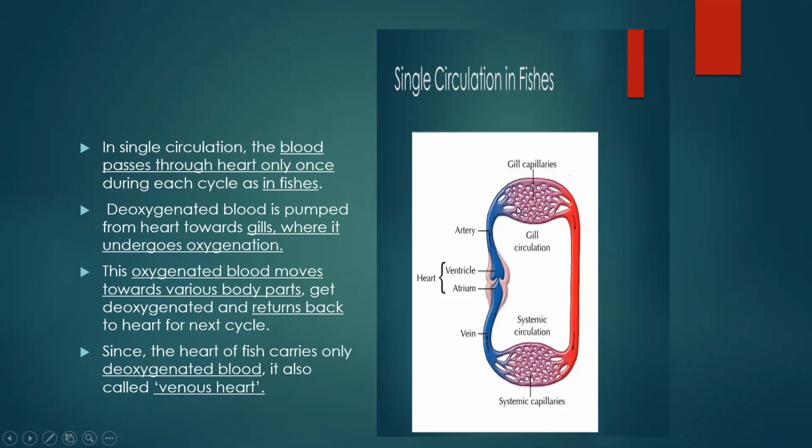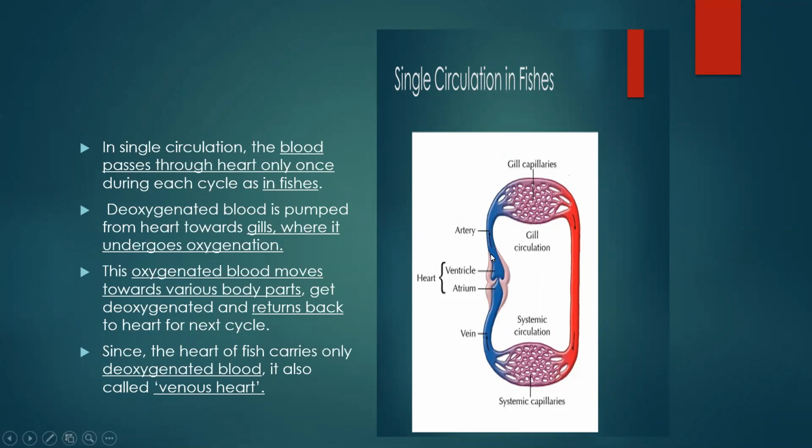Now we know in fishes, gaseous exchange takes place between water and the gills, obviously in the gills. Okay, where does gaseous exchange take place? In the gills. Gills are the site of respiration or site of gaseous exchange. So here oxygen is absorbed in the gills. The gills take up oxygen, and hence the blood becomes oxygenated. Okay, so that is why it is said that deoxygenated, that is impure blood, having less amount of oxygen, such deoxygenated blood is pumped from the heart.